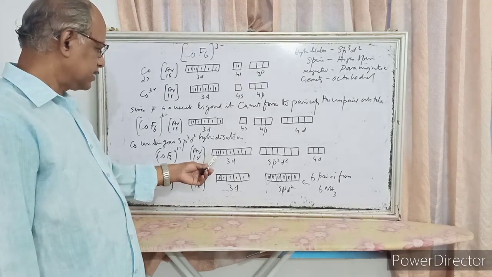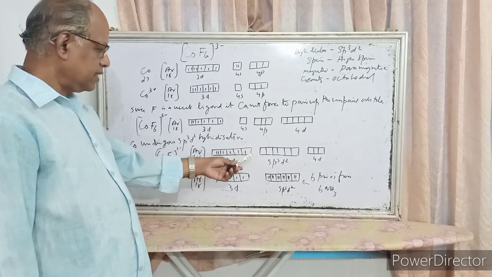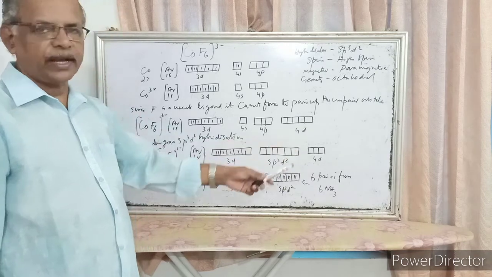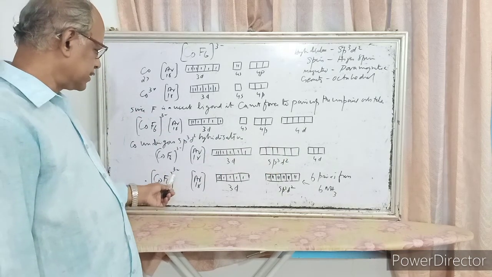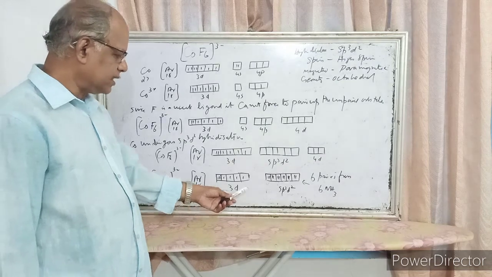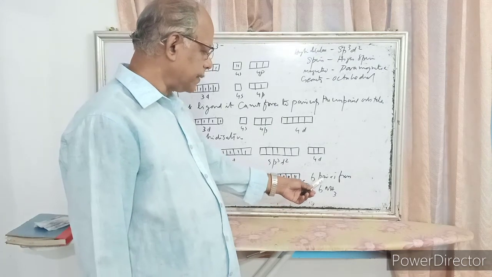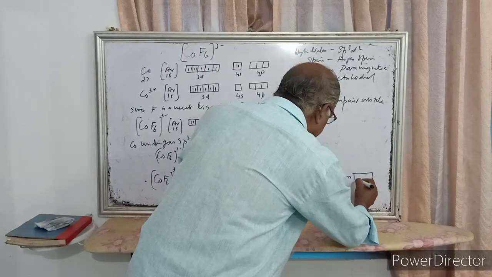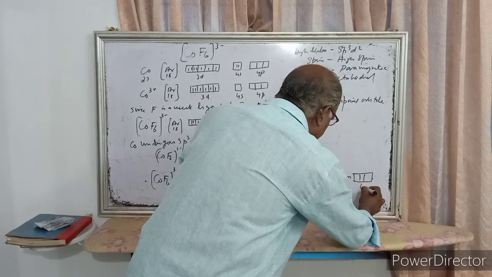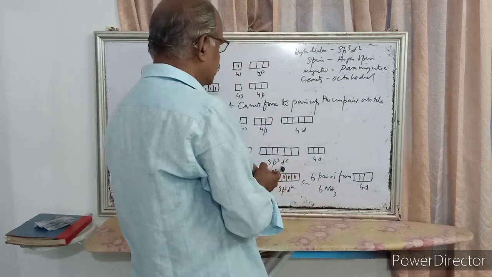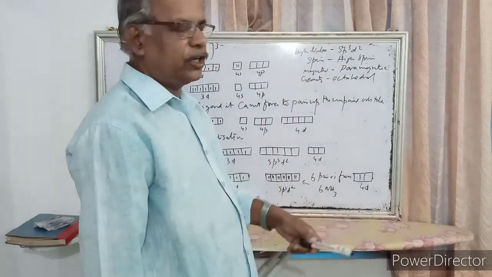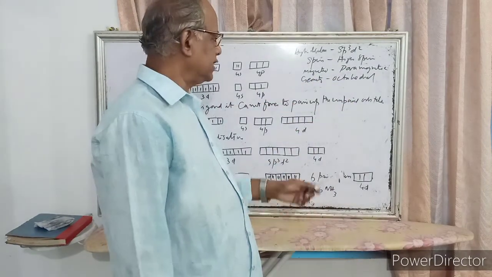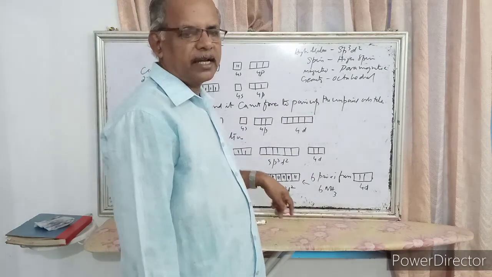So it gives 3d6 and sp3d2 hybridized orbitals, then 3 vacant 4d orbitals. So the hybridization is sp3d2, high spin complex, magnetic nature paramagnetic, and geometry octahedral.